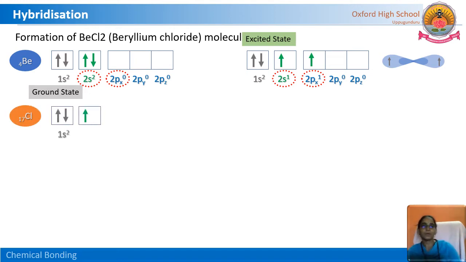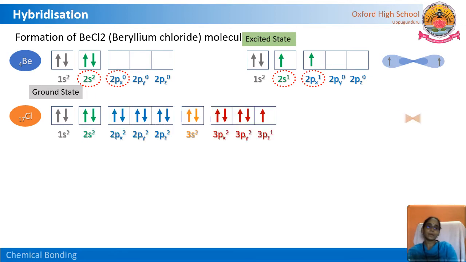Chlorine atom electronic configuration we know, where the unpaired electron is present in the 3pz orbital. So this is also a p orbital, but how many unpaired electrons are there? One unpaired electron. And how many here? 2 sp orbitals, hybrid orbitals. Let us see the formation here.